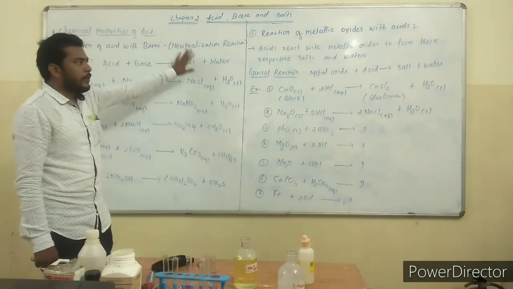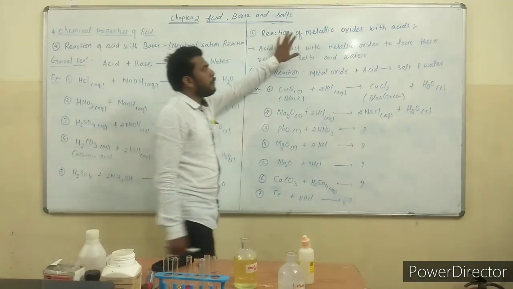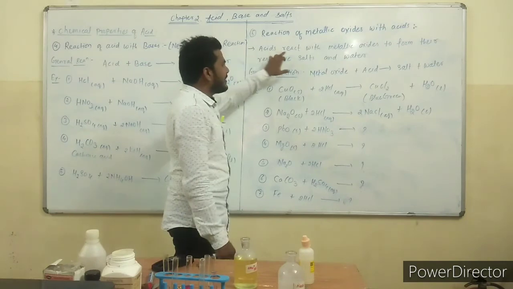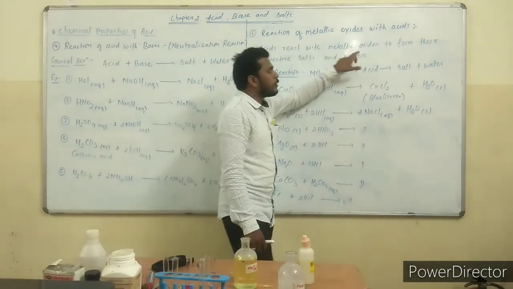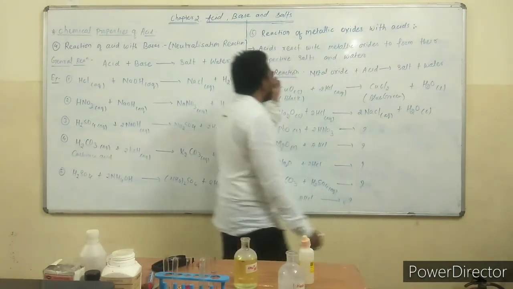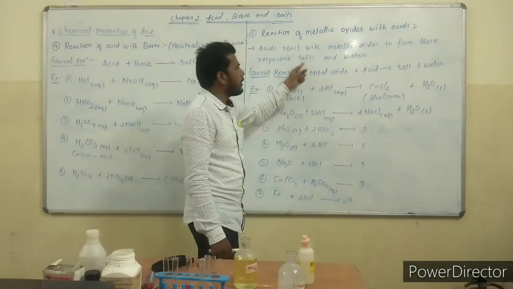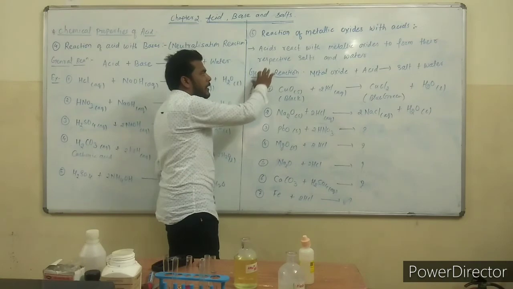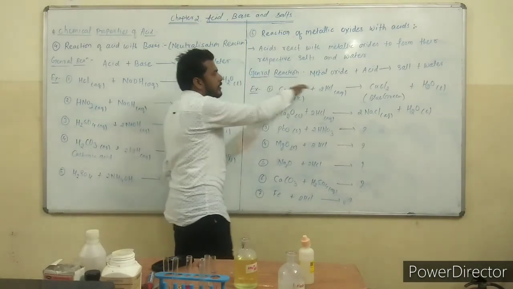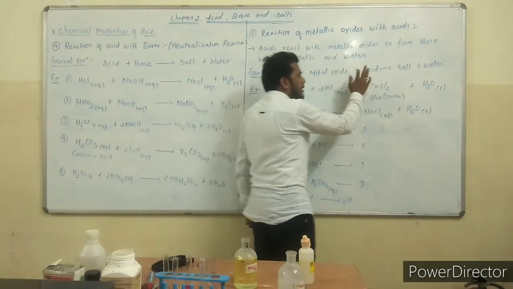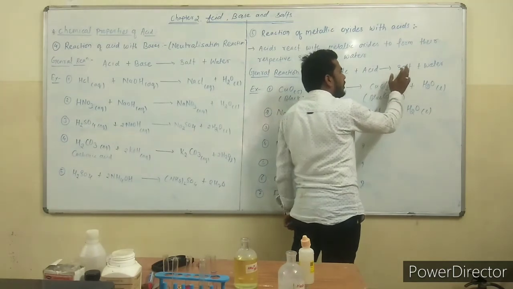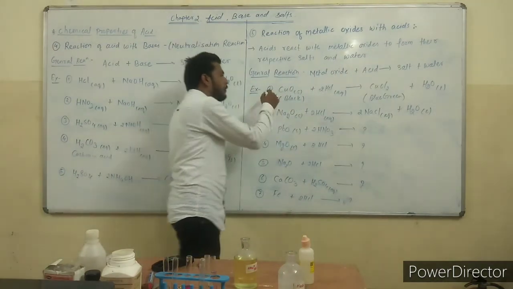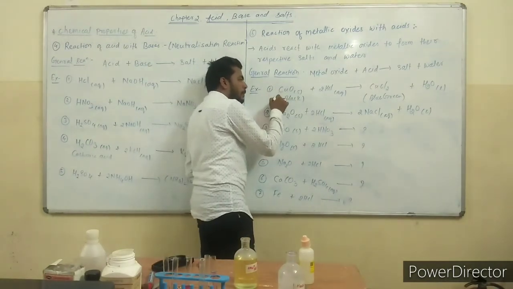Okay. After that, we saw the reaction of metallic oxides with acid. Acids react with metallic oxides to form their respective salts and water. The general reaction for metallic oxide reacting with acid is metallic oxide plus acid gives salt plus water. In the first example we see copper oxide.